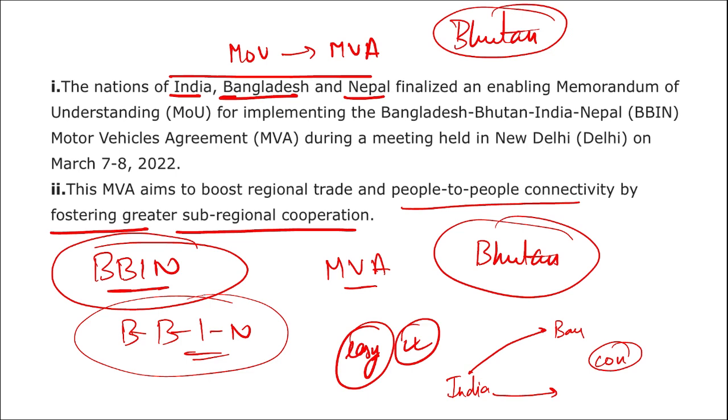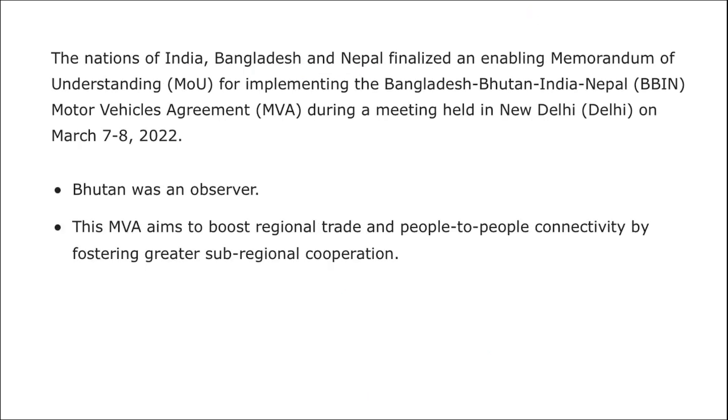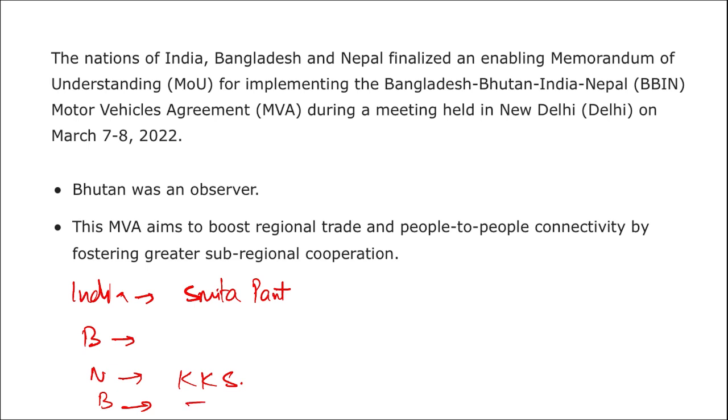If we are talking about the representatives of this meeting, they are important. You just need to remember who the representatives were. From the Indian side, it was Smita Pant, who is the Joint Secretary of the Ministry of External Affairs. From Bangladesh, ATM Rokebul Haq, who is the Director General in the Ministry of Foreign Affairs of Bangladesh. From Nepal, Kesab Kumar Sharma, a Joint Secretary in the Ministry of Physical Infrastructure and Development. And from Bhutan's observer team, Thinle Norbu, the first secretary in the Bhutanese embassy in New Delhi, took part in this meeting.